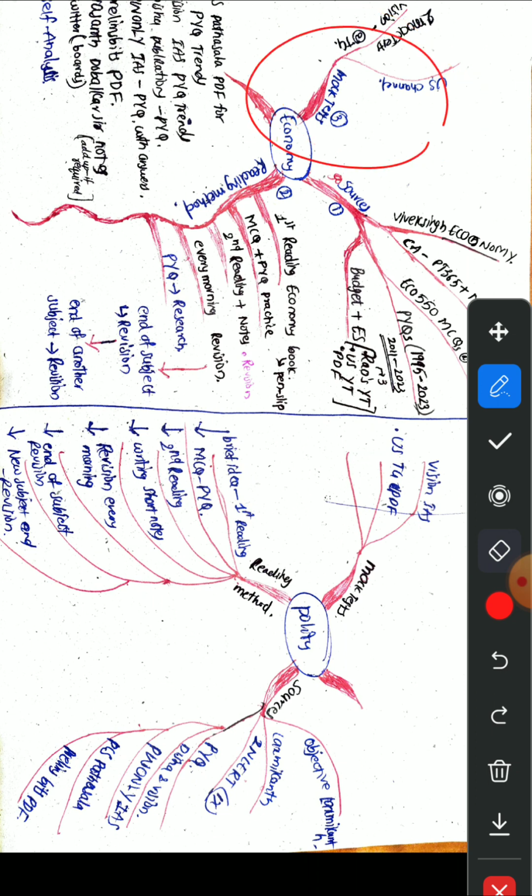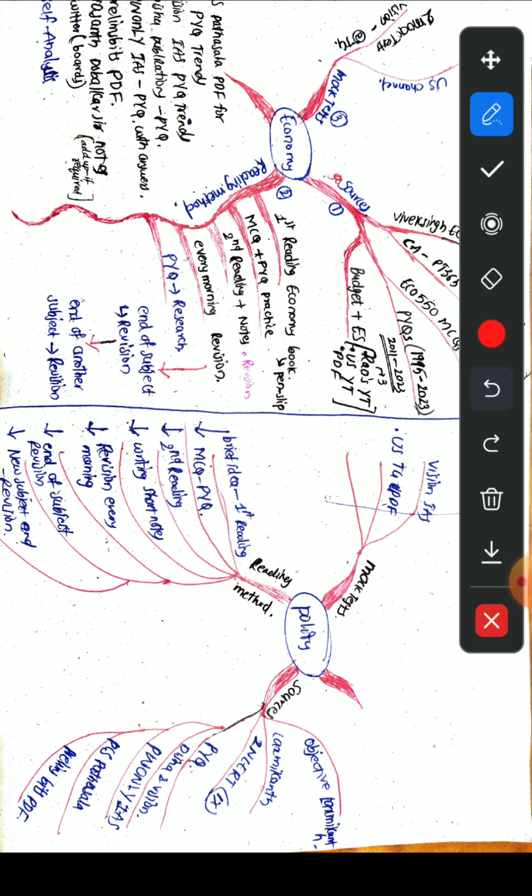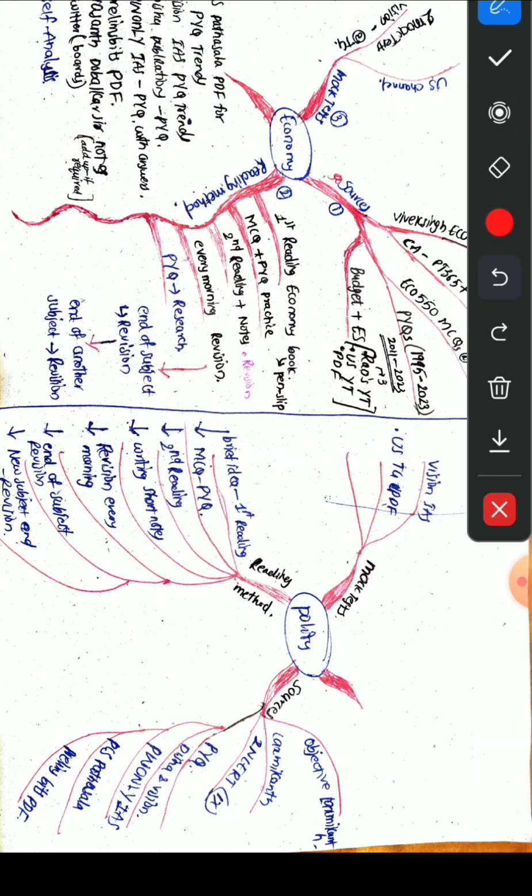You can download directly from there. This is how we will be reading the economy. And now with respect to polity, same sources of polity. Here, as we already have studied polity many times, now we will be applying some easy technique.